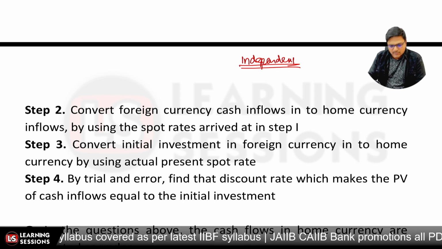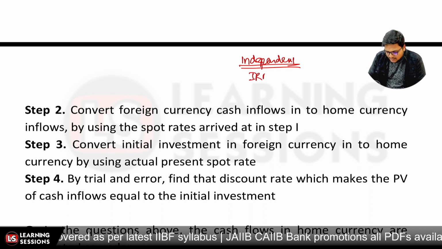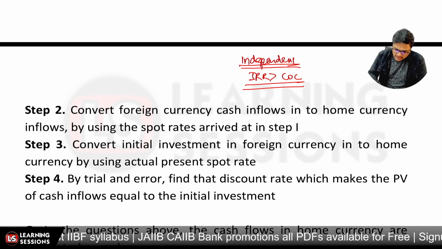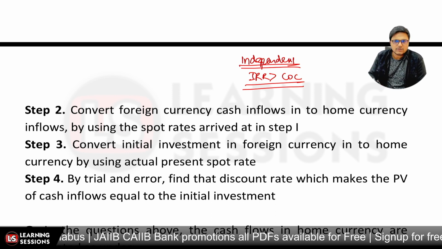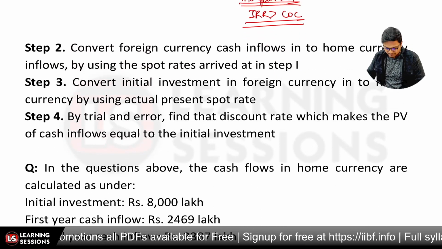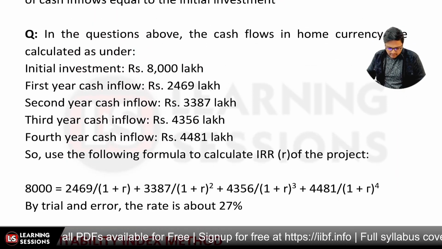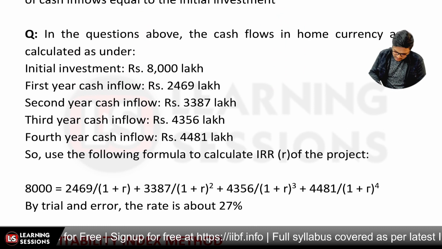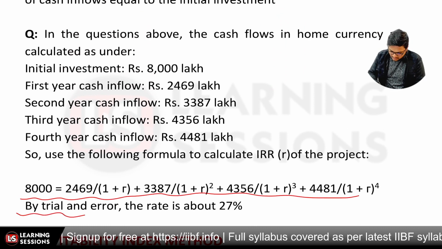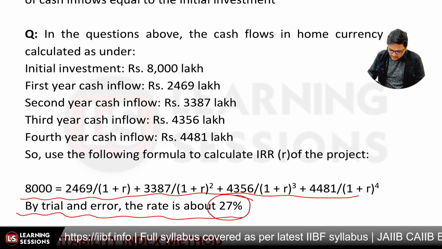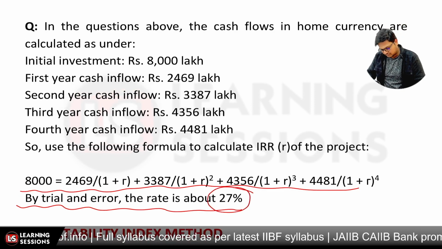For independent projects, if your IRR is greater than the cost of capital, then undertake the project. And further, if there are two different projects and the cost of capital is the same in both projects, in that case, go with the project which has the highest IRR, right? And further, we are provided with the question over here. The same data is given, and we'll be using this methodology over there. Then we'll be using the trial and error method over there, and we calculated IRR to be 27%, right?